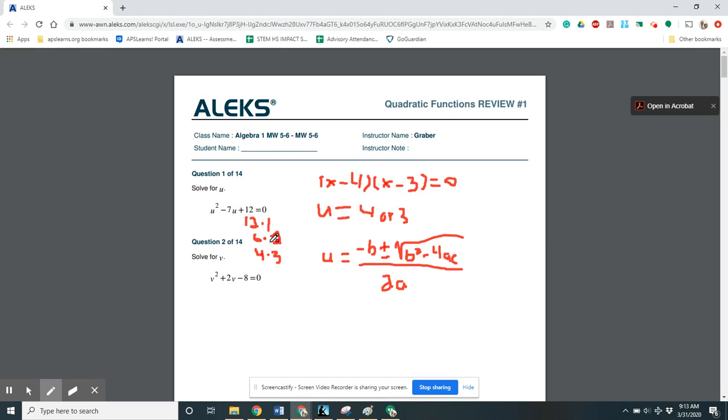And we'll plug in these numbers here. There's no number in front of the u, so that'd be your a is 1, your b is negative 7, and your c is 12.